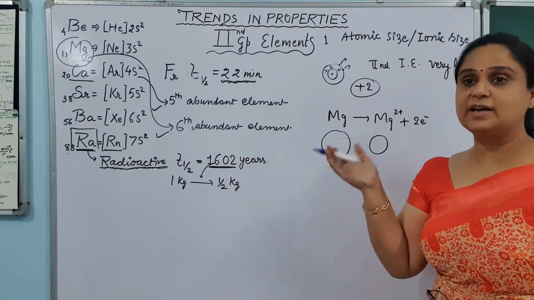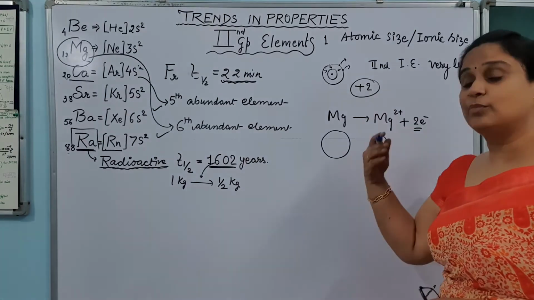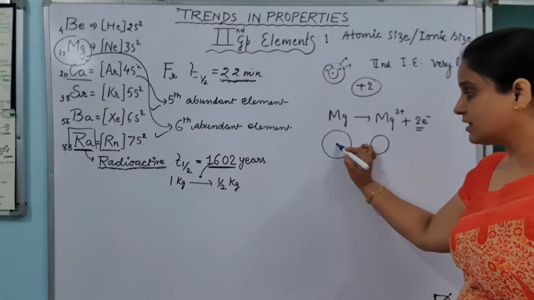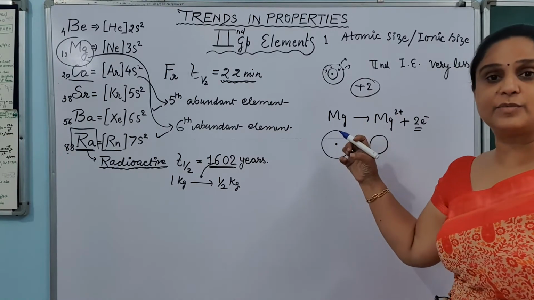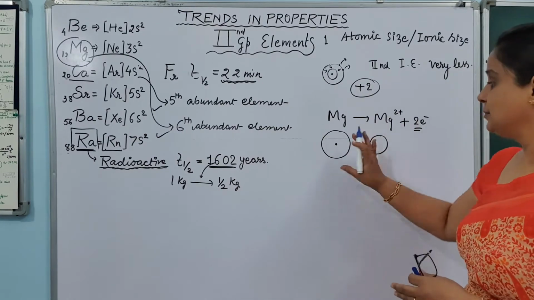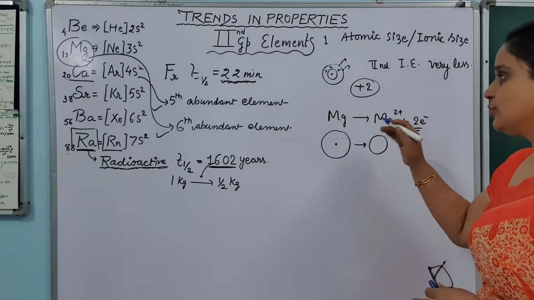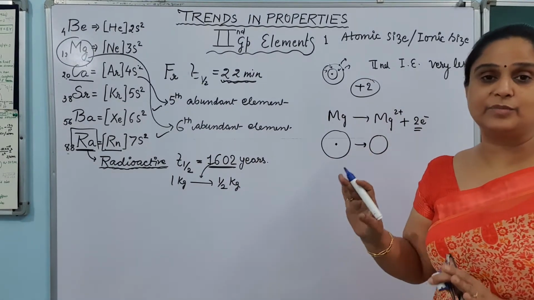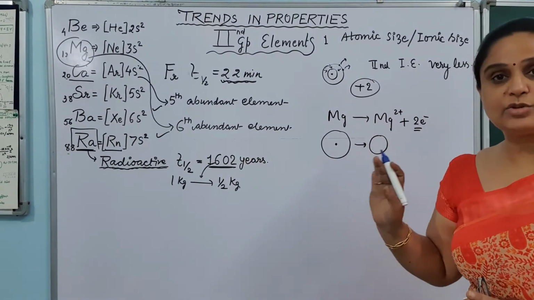Now the electrons are less and protons are more in the nucleus, and that is why these protons in the nucleus will pull the outermost shell towards themselves, making it smaller. So you do remember that they are smaller. Always the cations are smaller than their parent atom. This we have already done.